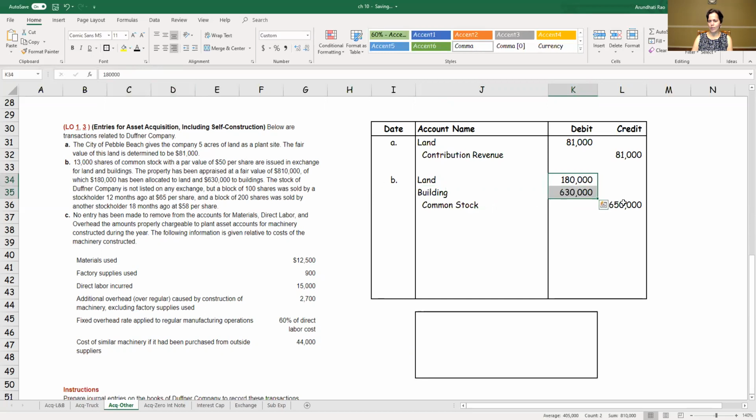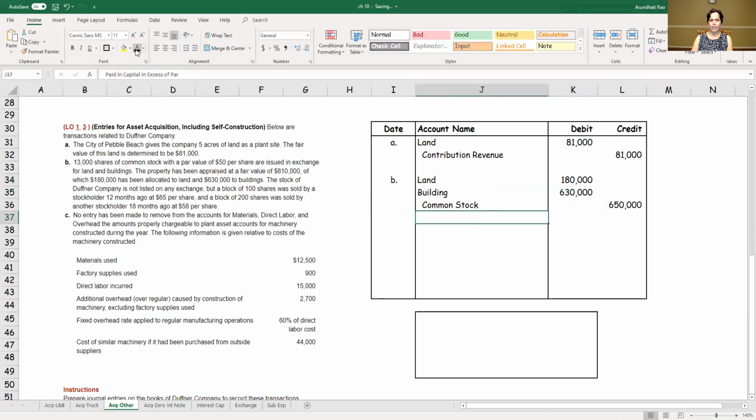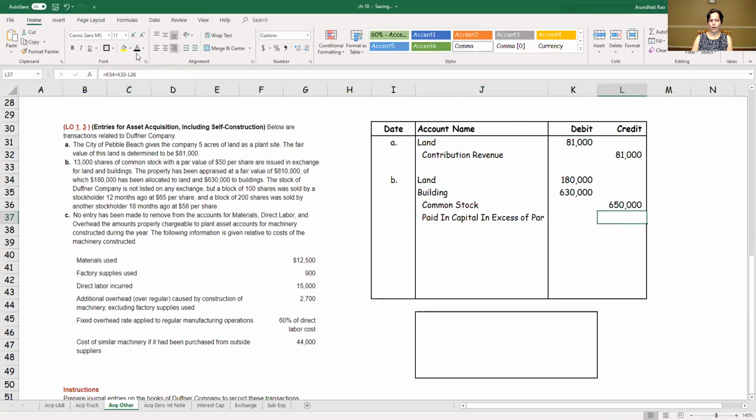The 810,000. If this is the par value, the difference is in excess of par, $160,000. So basically what we're looking at over here is this is deemed to be the market value of my stock at this point of time based on the appraised value of these two assets. So once again, we are going with the more reliable numbers, something I can hang my hat on if anyone questions me on this acquisition.